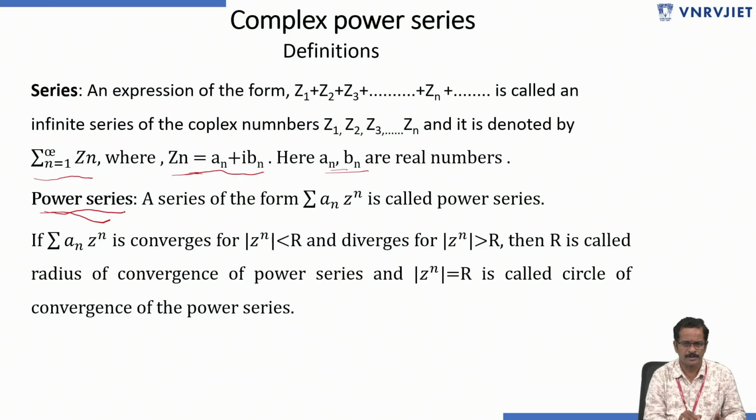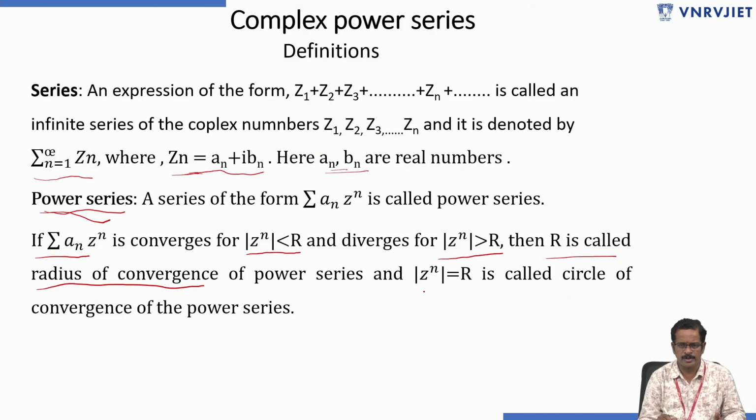Definition of power series. A series of the form summation an into z power n is called a power series. If summation an z power n converges for mod z less than R and diverges for mod z greater than R, then R is called the radius of convergence of the power series.